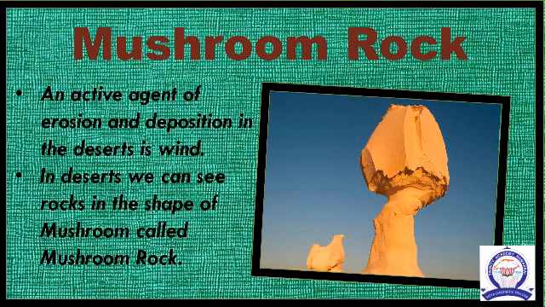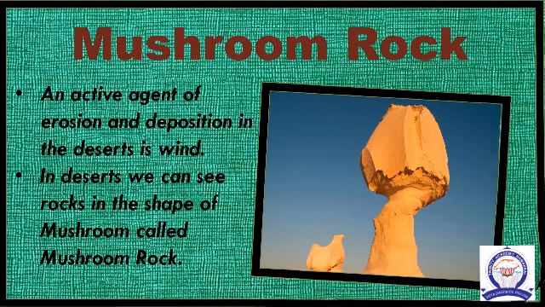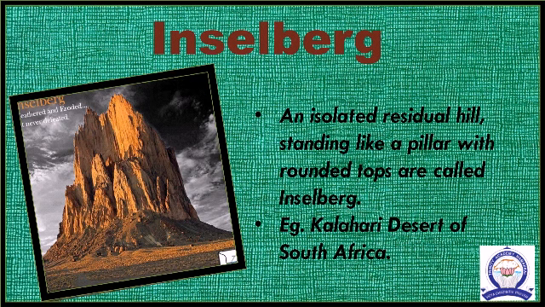Mushroom rock. An active agent of erosion and deposition in the desert is wind. In the deserts, we can see some rocks in the shape of a mushroom, commonly called mushroom rock. In such rocks, winds erode the lower section of the rock more than the upper part.